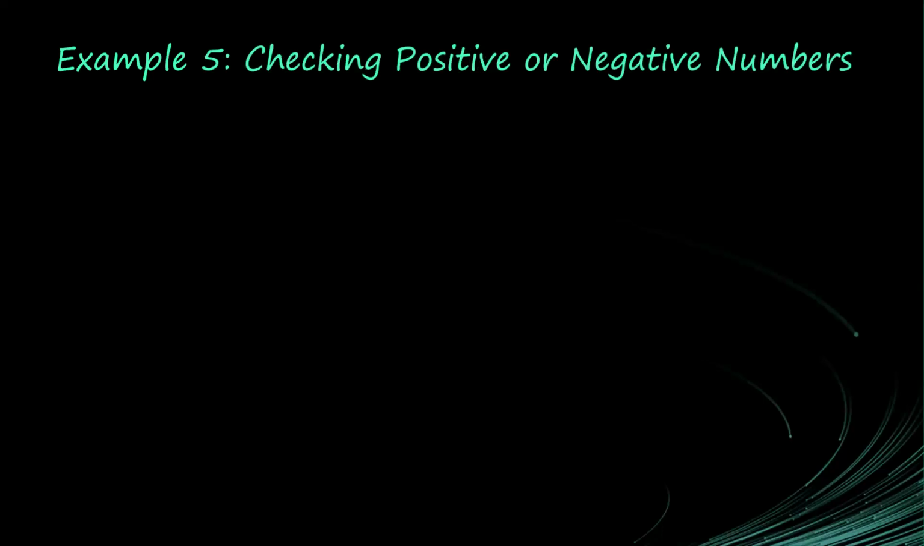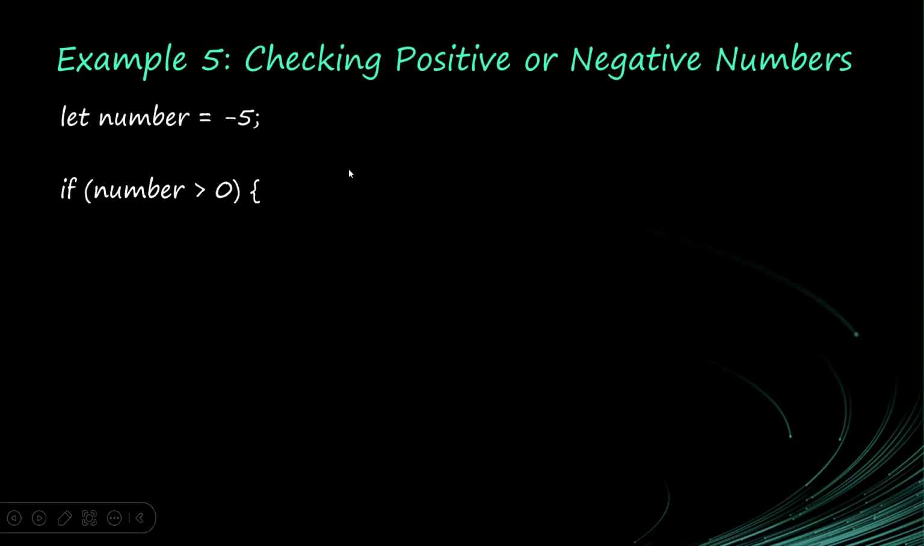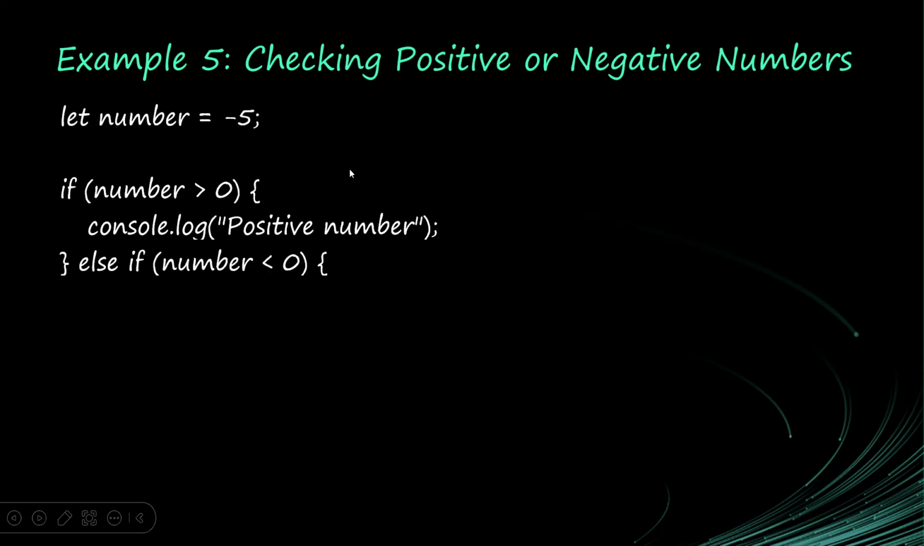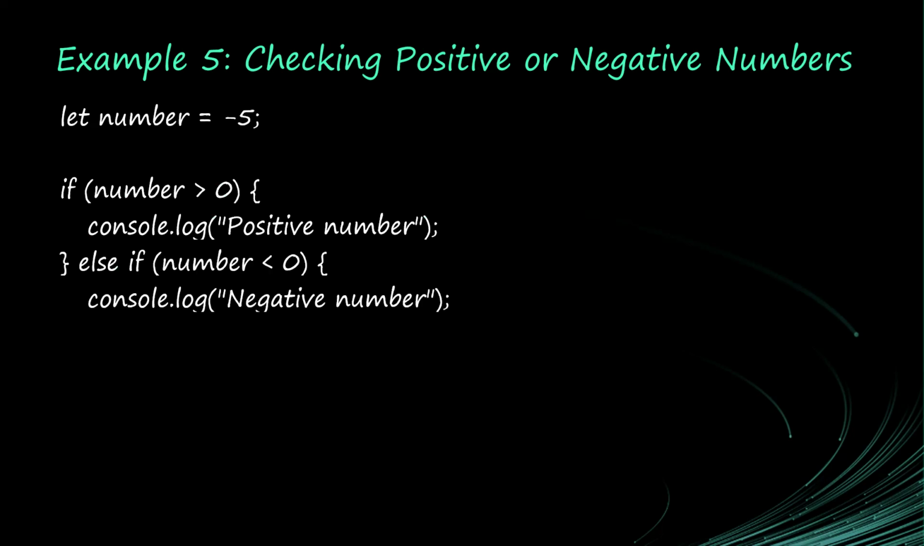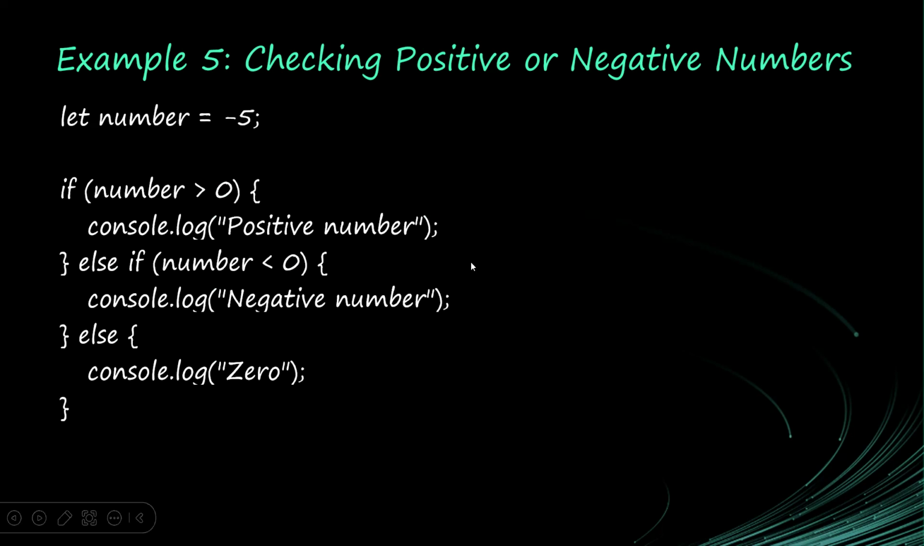So you can also check if a number is positive or negative. This number is negative. So if the number is greater than 0, that means it is positive. All right, but if it's not greater than 0, if it's less than 0, it is a negative number. But if none of them match, that means it's a 0. It's either greater than 0 or less than 0. If none of them, that means it is 0.